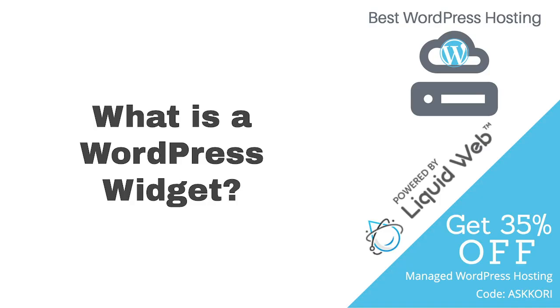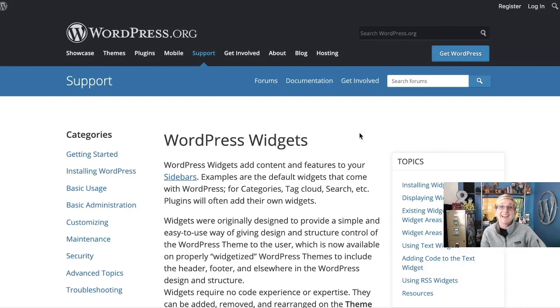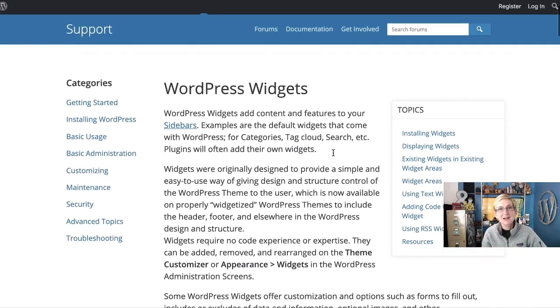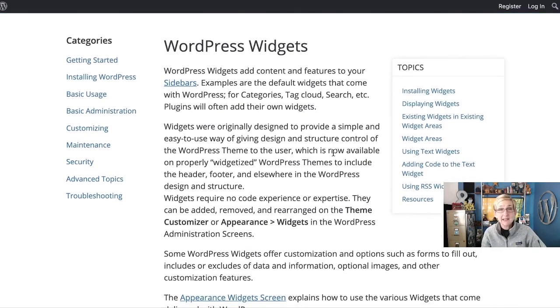What is a WordPress widget? Well, first of all, it's just a fun word, widget. It's actually an area on your website that allows you to put content into it dynamically and have it appear across the entire area of your website. So back up for a second. One of the things that used to frustrate people is whenever you try to make an edit to a website, you realize that you have content in one area and you make that change, but maybe that content also lives on a lot of other pages. So what you don't want to do is have to go in and make changes on all those other pages. What you want to do is be more efficient with your editing. You want to be able to go to one area and make that change and have it appear across your whole website. That's able to be done inside of a widget box.